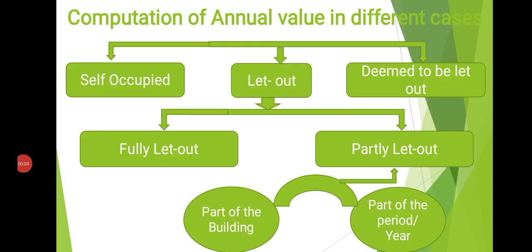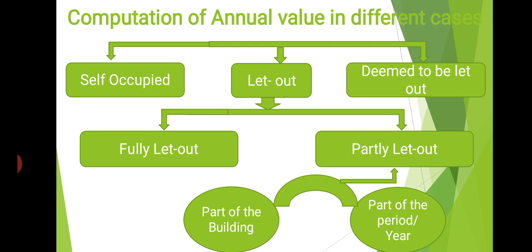Today we would like to discuss computation of annual value in different cases. Broadly, from these slides, it is very clear. House property, or income from house property, can be divided into three categories. House property may be used for self-occupation, that is, self-use. The next one is let out. Let out means letting to another tenant. The next is deemed to be let out. These are the three cases we commonly have: first, self-occupied; second, let out; and third, deemed to be let out.